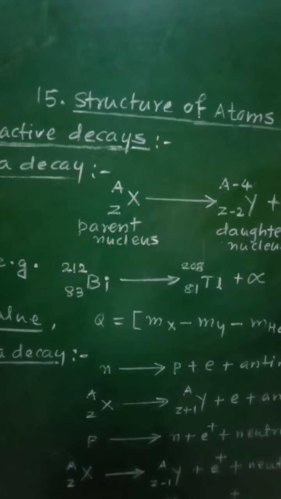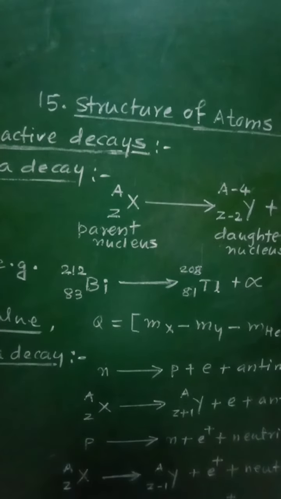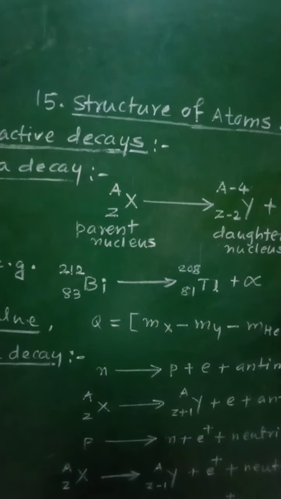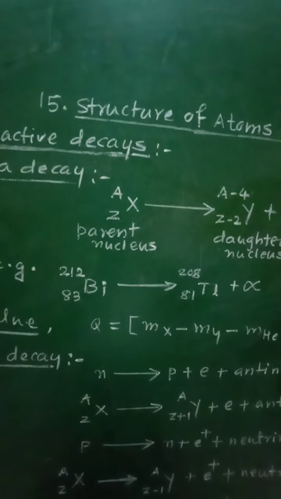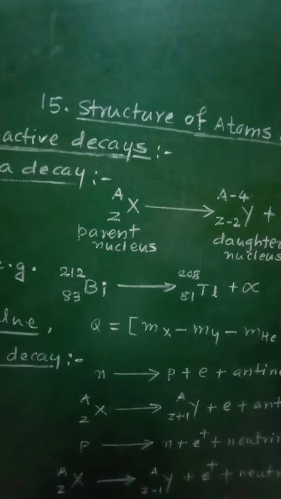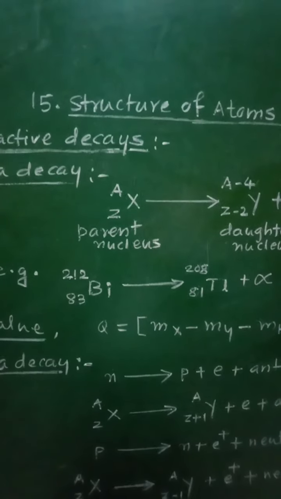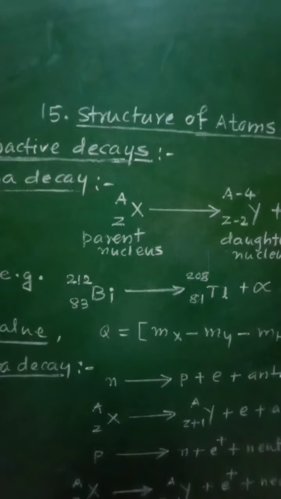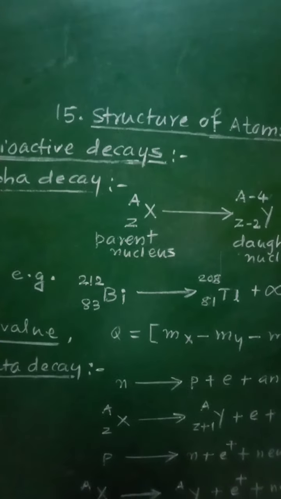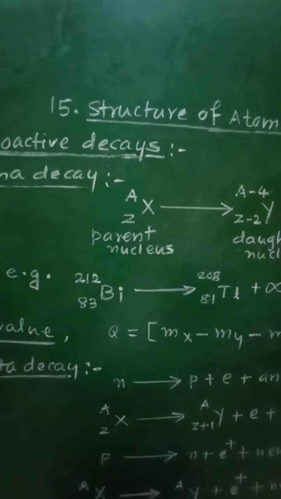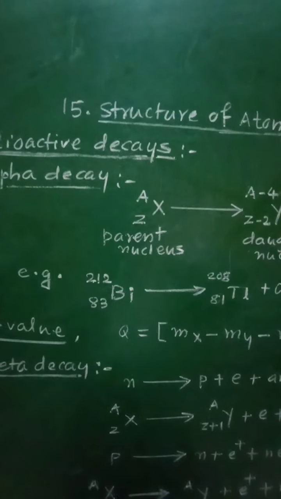of the particles. They change or decay to other nuclei in this process, and the decaying nucleus is called the parent nucleus. The decaying, that is the changing nucleus, is called the parent nucleus, and the nucleus produced after the decay is called the daughter nucleus. The nucleus produced after the decay, after the change, is called the daughter nucleus.